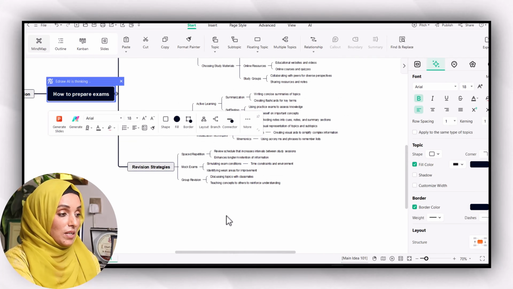So in this way, you will be able to brainstorm on any topic with the help of Edrawmind, and it will take you ahead from planning to implementation.